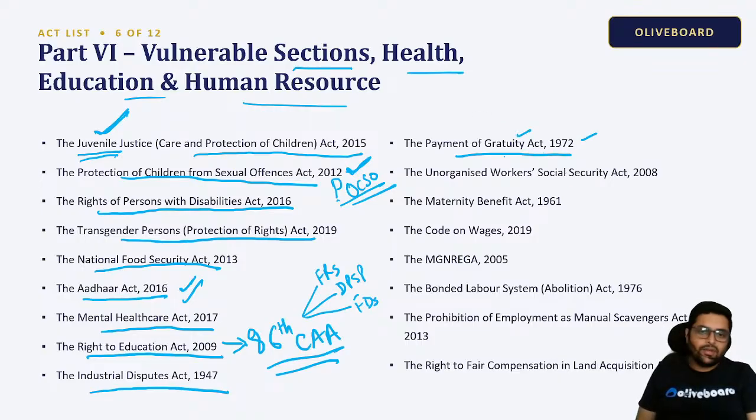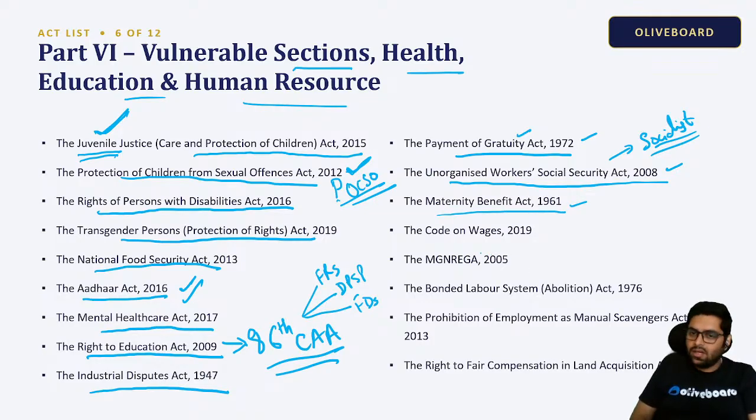The gratuity which you get for your job. Unorganized Workers Social Security Act. Now, this is a socialist principle. This is a socialist angle, correct? The Maternity Benefit Act 1961, Code on Wages. So what wages you get, equality of pay, all that.